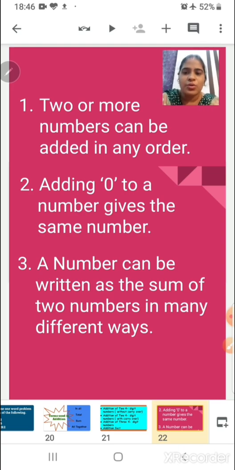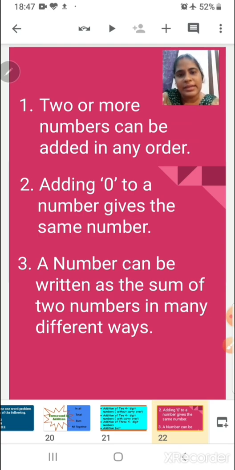Adding 0 to a number gives the same number. 0 plus 6 is equal to 6, the number itself. A number can be written as the sum of two numbers in many different ways. Right? If I want to write number 100, I can write as 50 plus 50. I can also write as 75 plus 25.